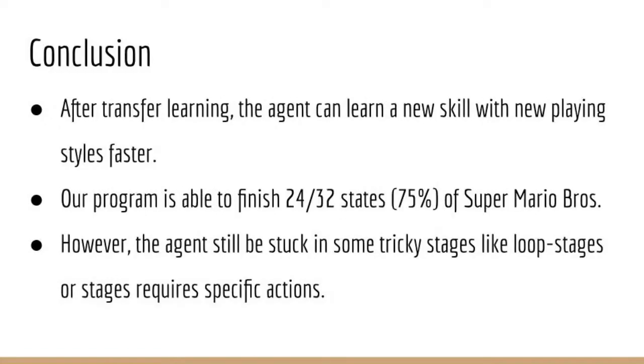We also do transfer learning to fine-tune the agent on the stages. With transfer learning, our agent can learn a new skill with new playing styles to complete a stage faster than learning from scratch. Finally, our program is able to finish 24 over 32 stages of the game. However, the agent is still stuck in some tricky stages, like loop stages or stages that require specific actions.